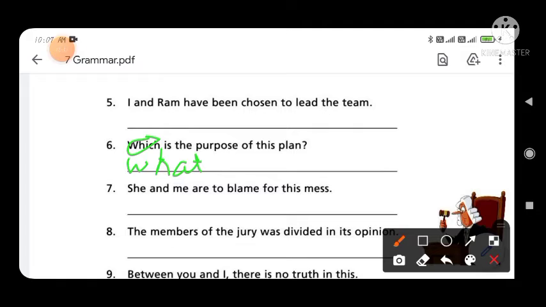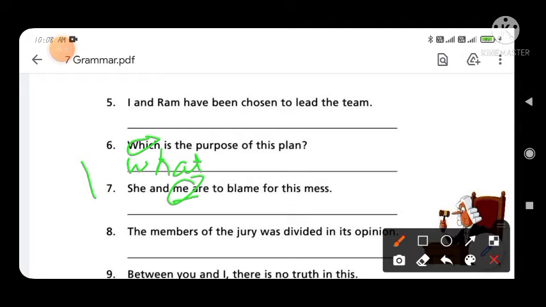Now 7 is, "She and me are to blame for this mess." In this sentence you have to write down I in place of me.